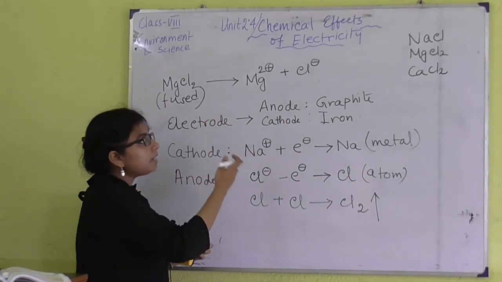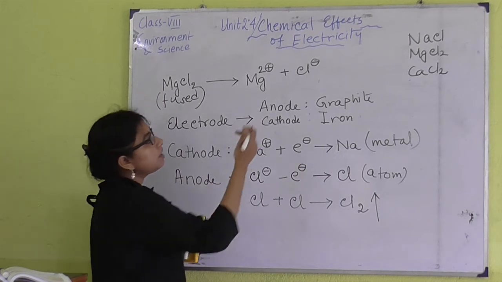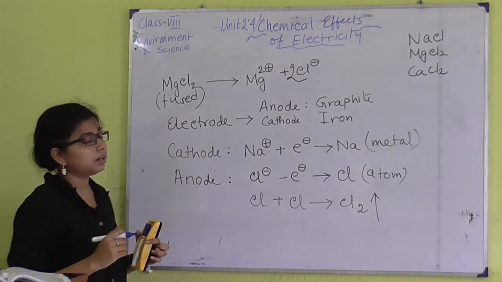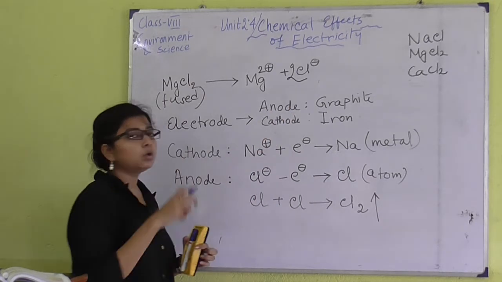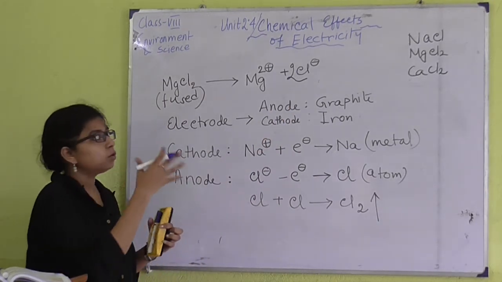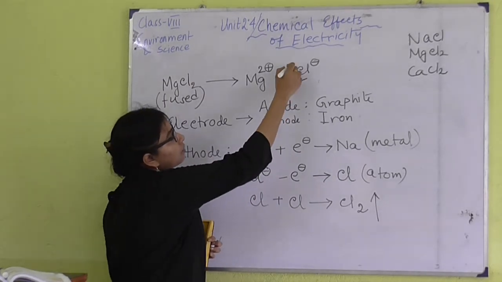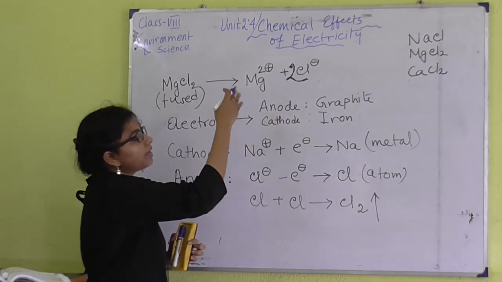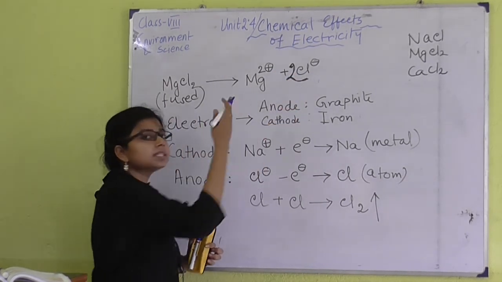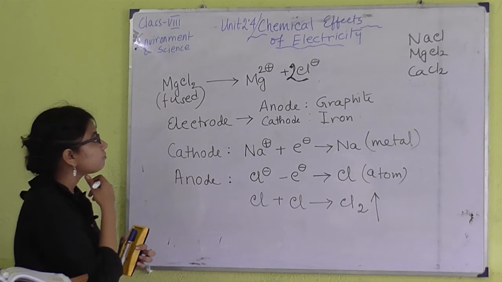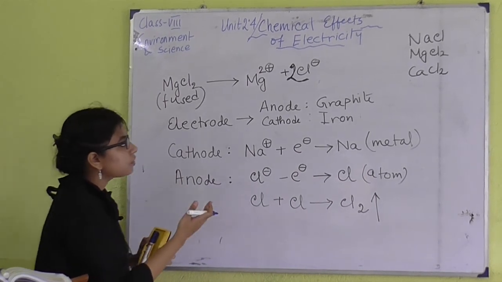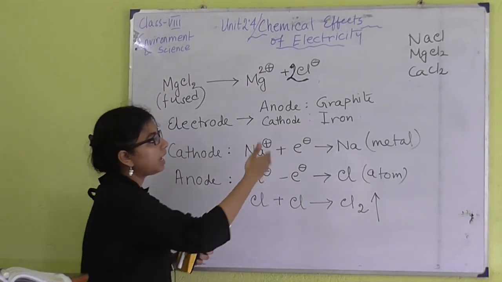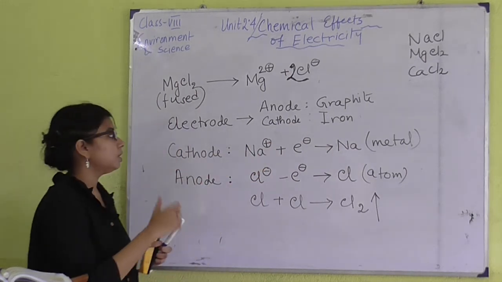So, per magnesium 2+ ion we can see the formation of 2 Cl− ions, because chlorine is mono negative, mono charged actually. So for 1 Mg2+ ion we can see the formation of 2 Cl− ions. Okay. And as the electrode we can use here also graphite as the anode and iron as the cathode.